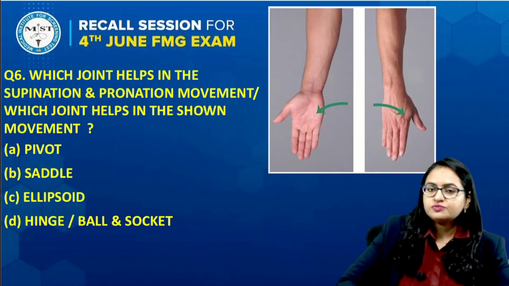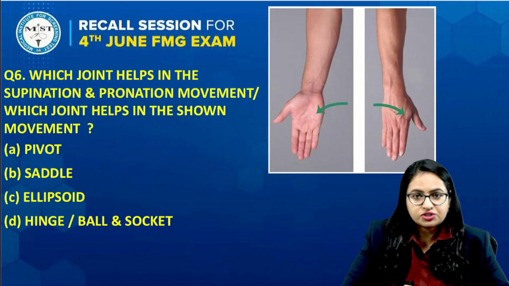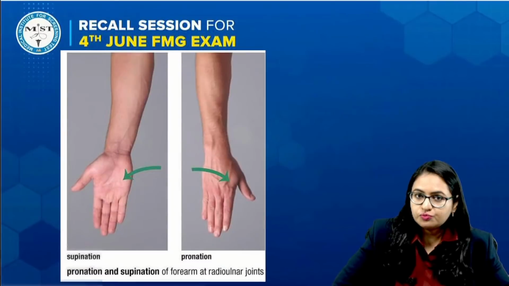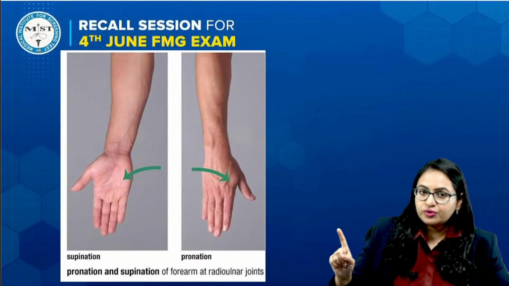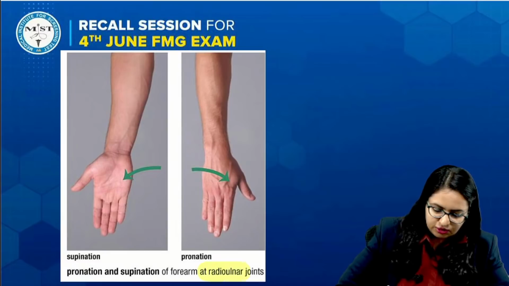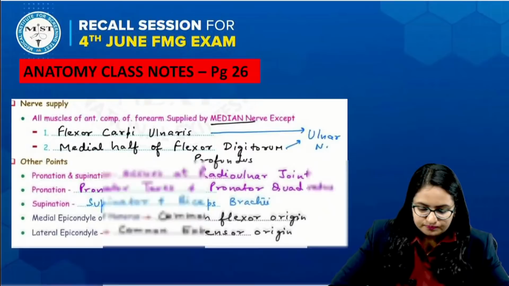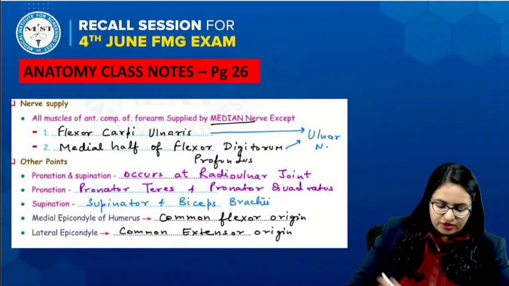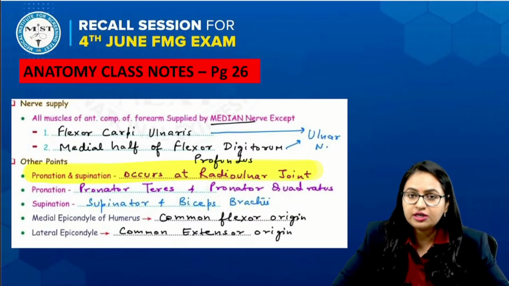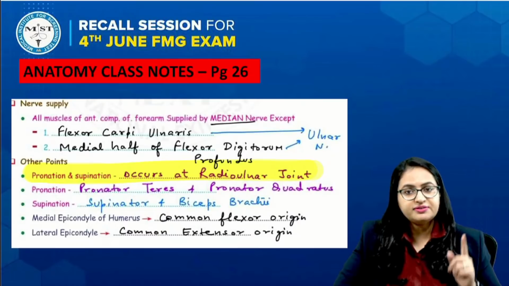Now, when we talk about this movement, we very well know that it is supination and pronation. The question was mentioning supination, pronation, and by the image also you can tell that this is the supination and the pronation movement. When we talk about the supination and pronation movement, we know that it is by which joint? It is by the radio-ulnar joint. This movement occurs at the radio-ulnar joint. And if you see the notes over here, we have also mentioned that pronation and supination occur at the radio-ulnar joint. So first of all, you should be clear that it occurs at the radio-ulnar joint.